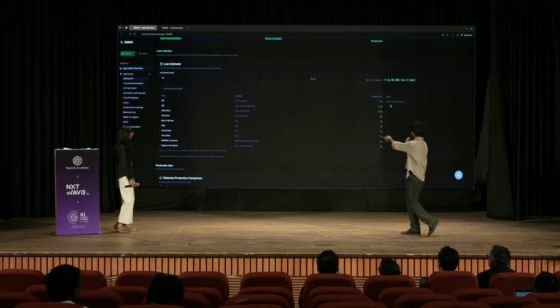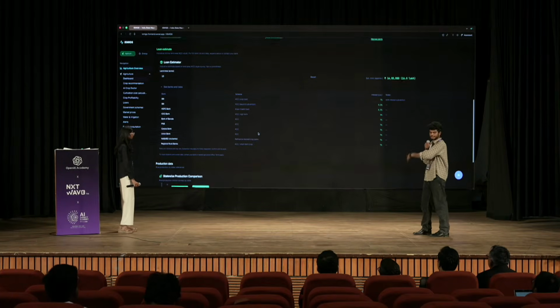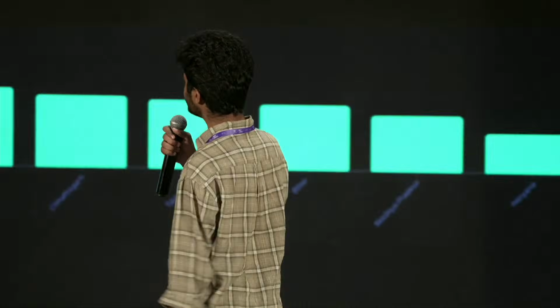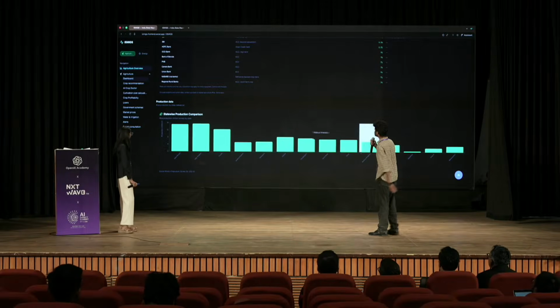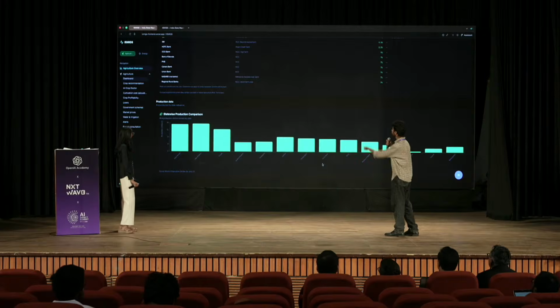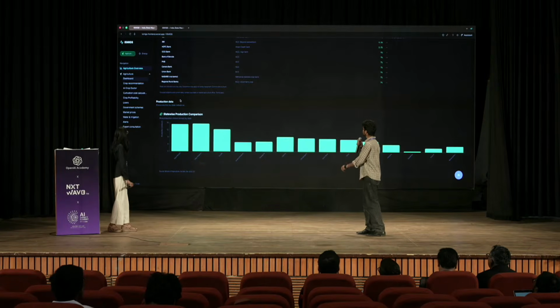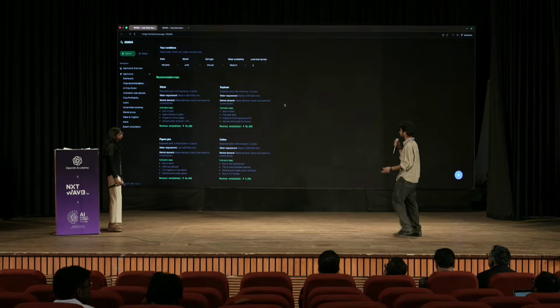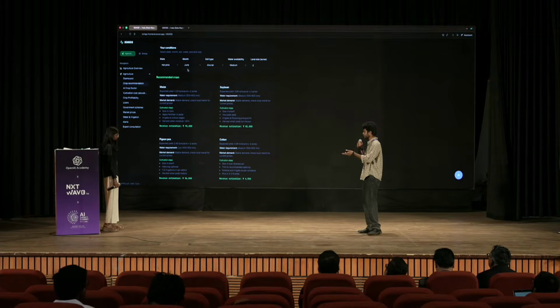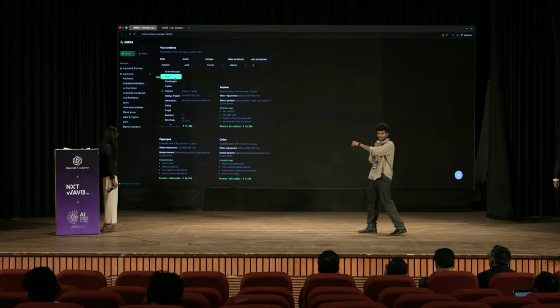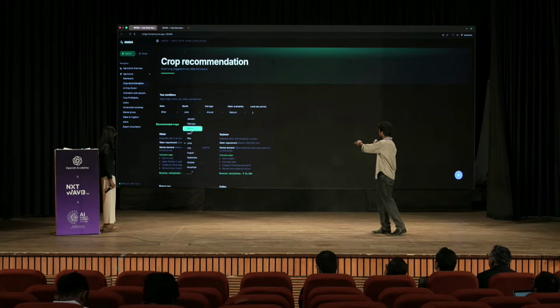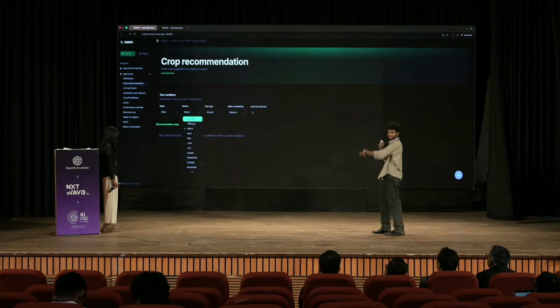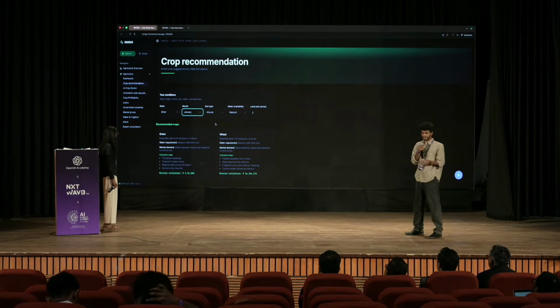Like the SBI is around 7.57% interest and all of that. It will be helpful for the farmers, right? So that's what we will be implementing. And coming to the crop recommendation, click on crop recommendation on the sidebar. So this is about the recommended crops. On selecting the state and also the region, it will show the matching crops which we need to yield there.